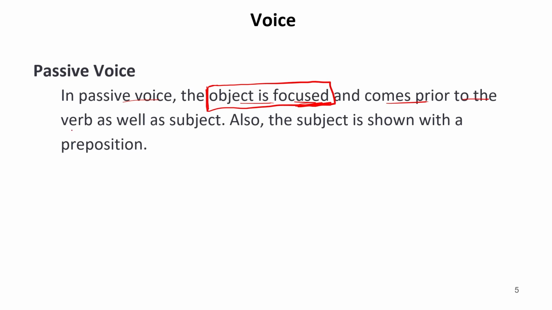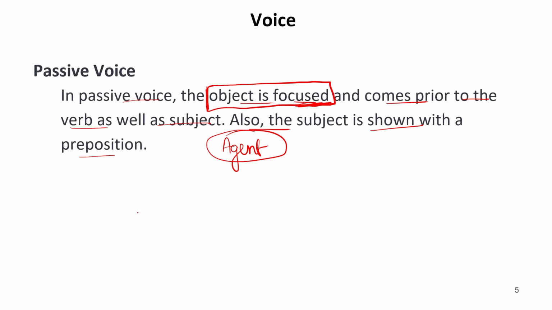Comes prior to the verb as well as subject. In this case, object is always written before the subject. It means a person who is performing the action or the verb. Also, the subject is shown with a preposition. It means a person who is performing the action, that person we call agent. One who performs the action, we call it agent. It is written using a preposition or attaching with a preposition.